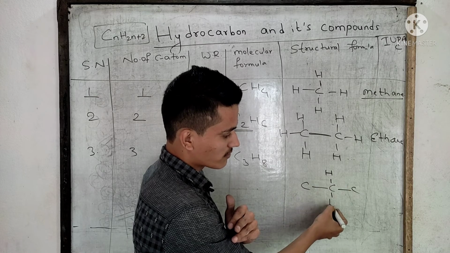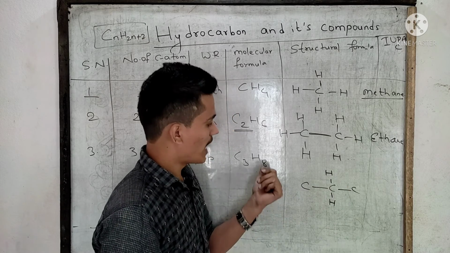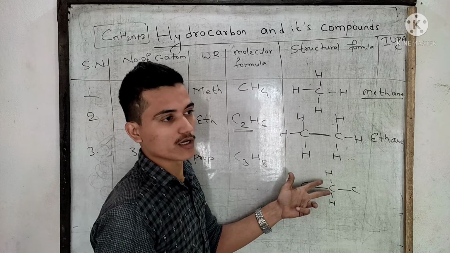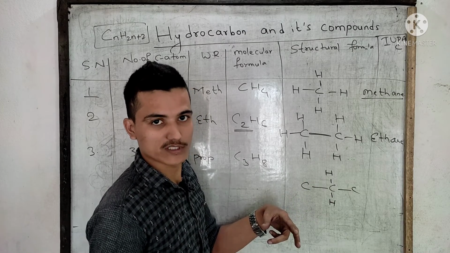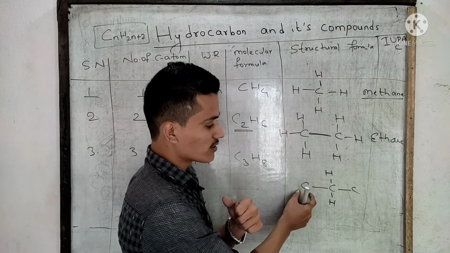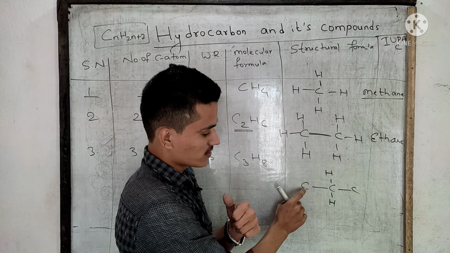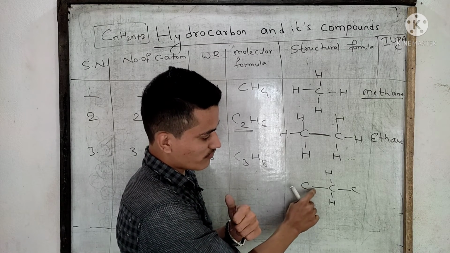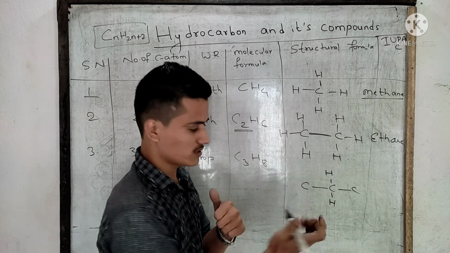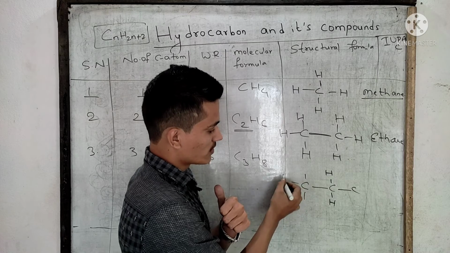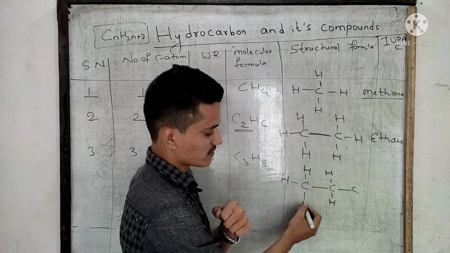One H, another H. Okay. Out of 8, 2 have already been bonded with this carbon atom. How many hydrogen atoms are left? 6. Out of 6, this carbon has only formed 1 bond with this carbon atom. It can form 3 more bonds. It will form 3 bonds with 3 hydrogen atoms.